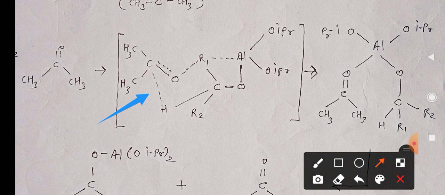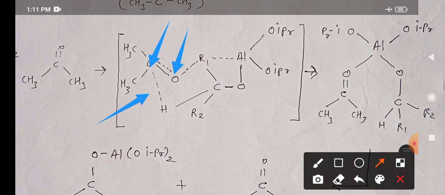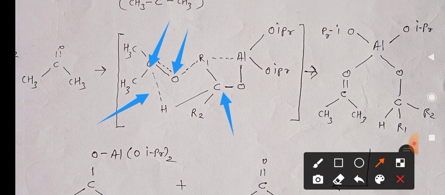Al bonded with two isopropoxy groups. Al again gets bonded with two oxygens. Initially it was bonded with only one oxygen. After that it will get bonded with the other oxygen also, like this. The rearrangement takes place, and both of the oxygens now get bonded with the carbons.